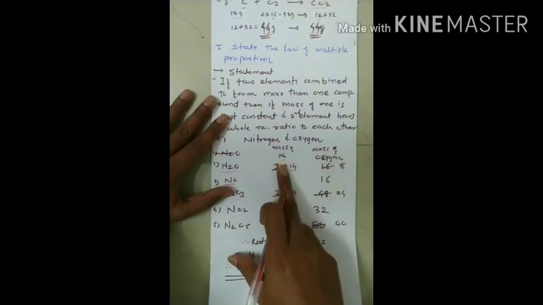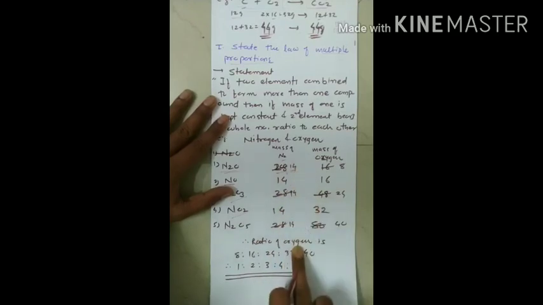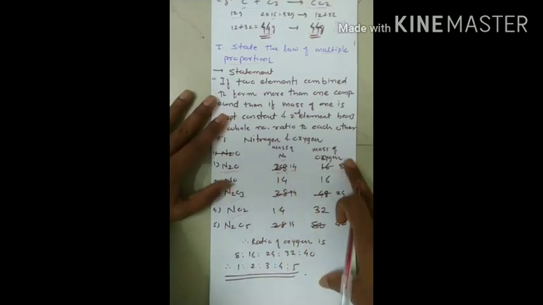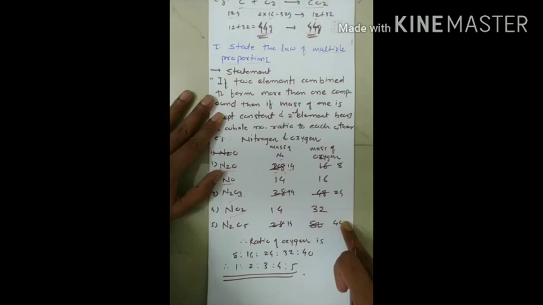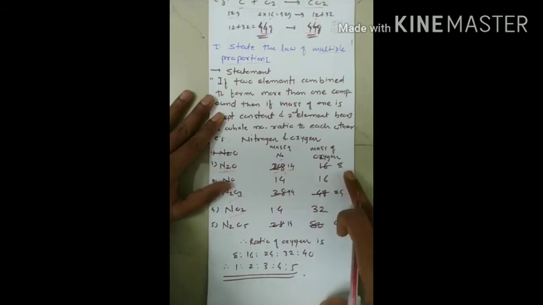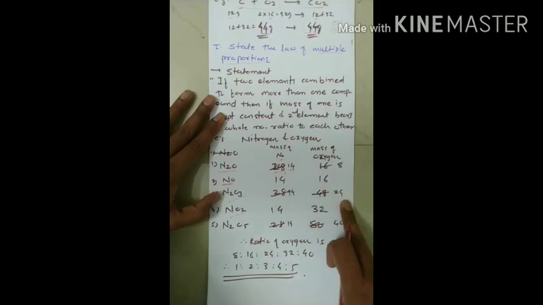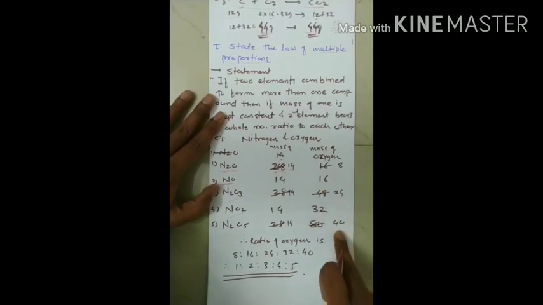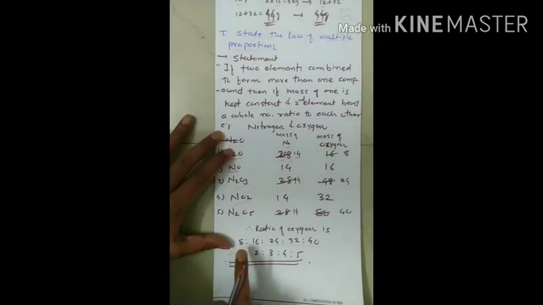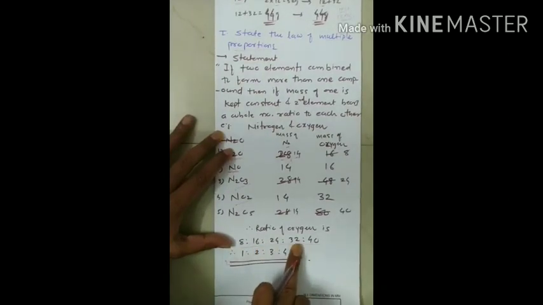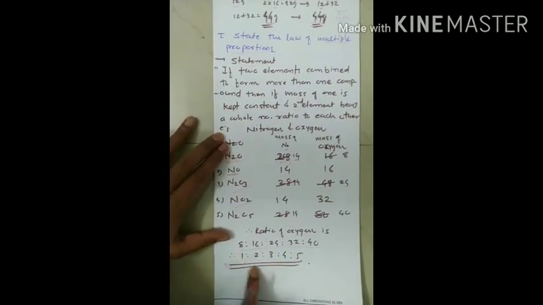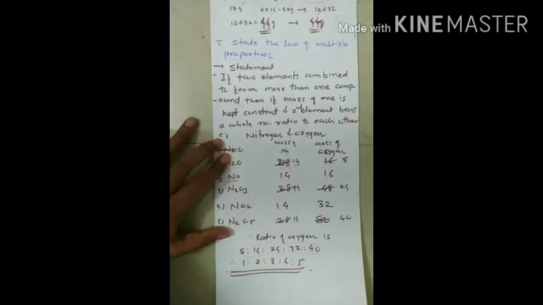Likewise, I converted it into 14, and applying the same conversion factor to the mass of oxygen, I get the mass of oxygen. For the first compound it is 8, for the second 16, for the third 24, for the fourth 32, and for the fifth 40. So the ratio is 1:2:3:4:5. This is how we use this concept, and we get our answer in the easiest way. So this is what the law of multiple proportions is.